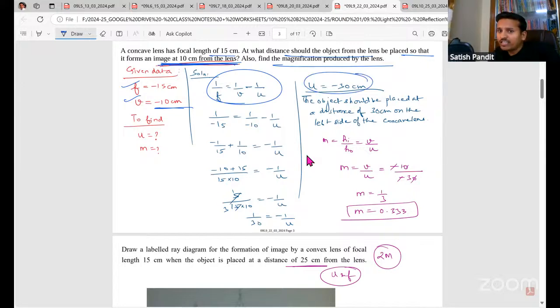So once you have got the answer, write the conclusion. The object should be placed at a distance of 30 centimeter on the left side of the lens. Left side, right side. Okay. Don't write in front and all. You write left side, right side. Okay. And use the magnification formula, find magnification.